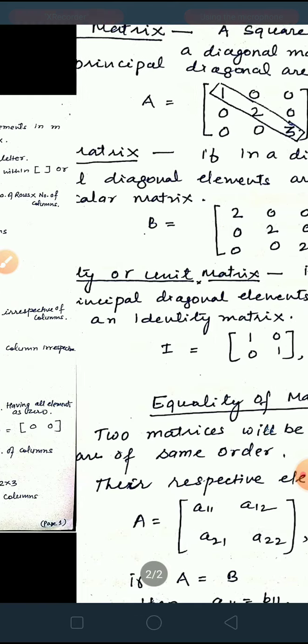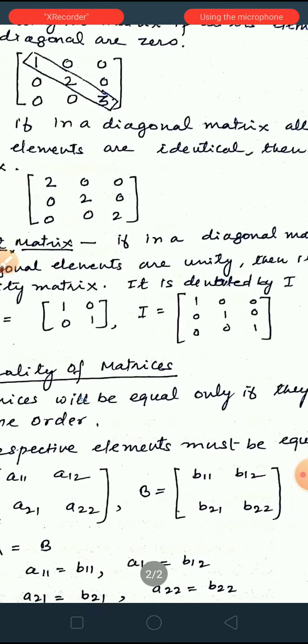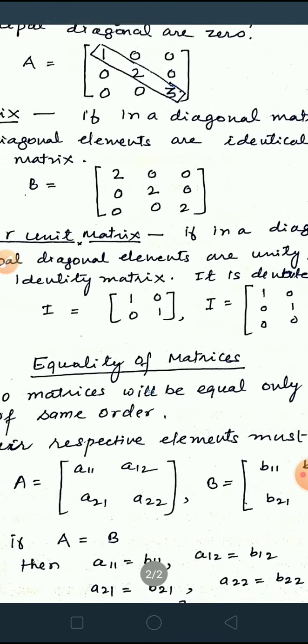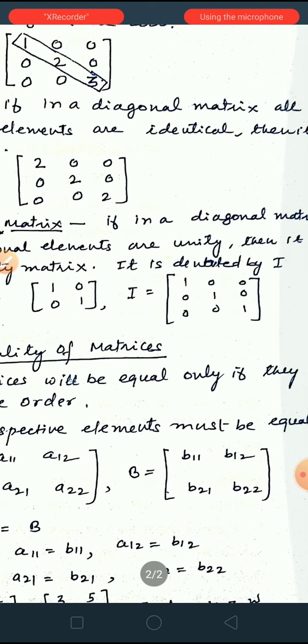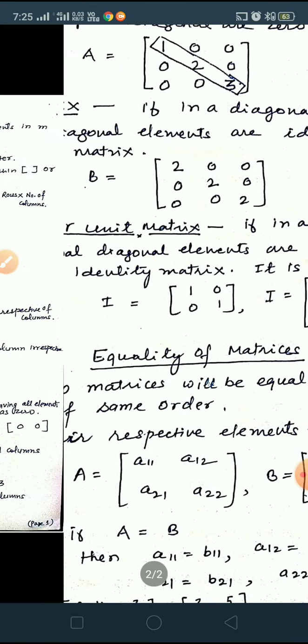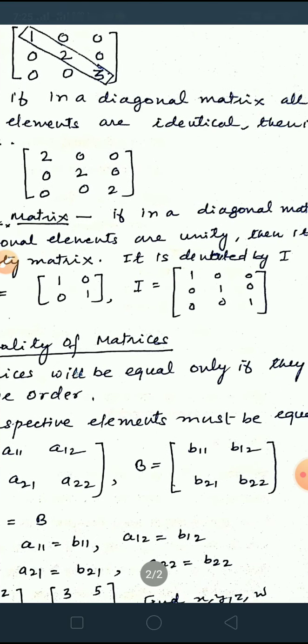Next is the identity or unit matrix. If in a diagonal matrix all the principal diagonal elements are equal and unity, meaning 1, then it is called an identity matrix. It is denoted by I. We always use I to denote an identity matrix.